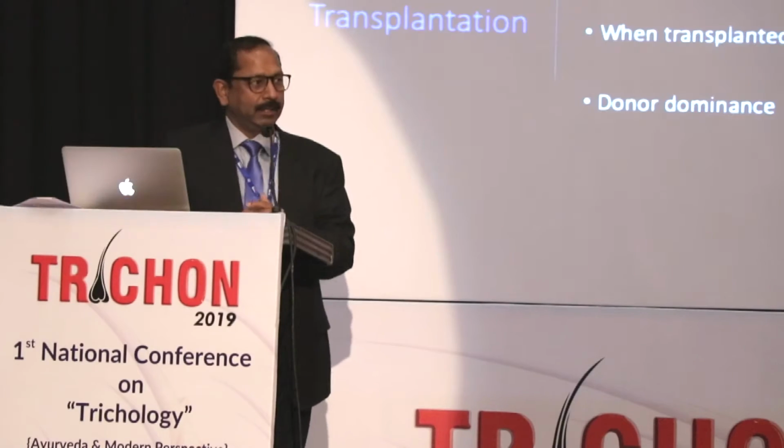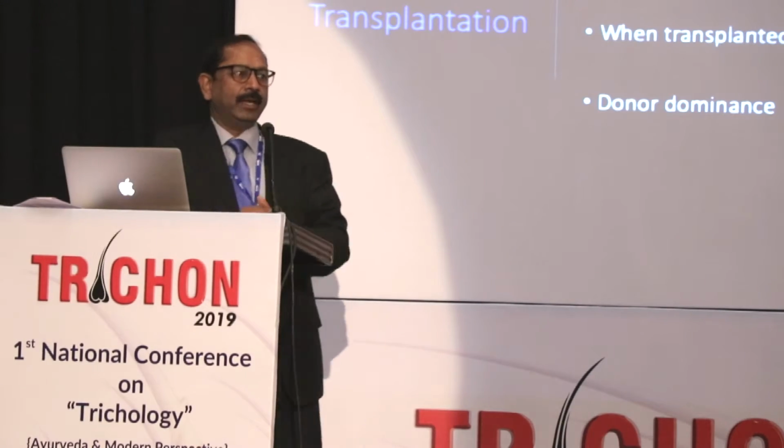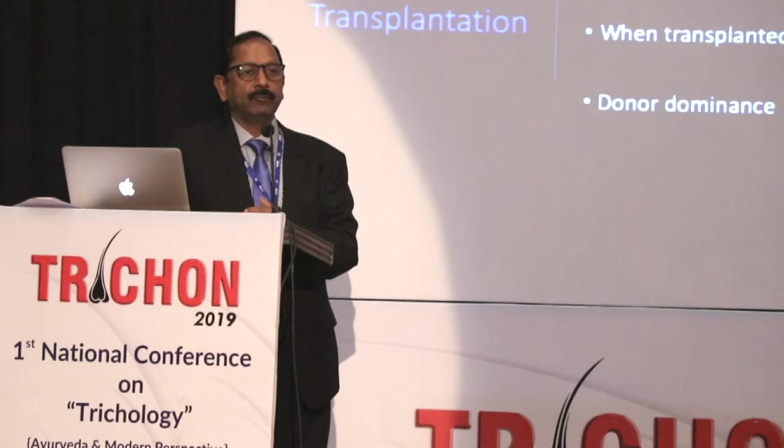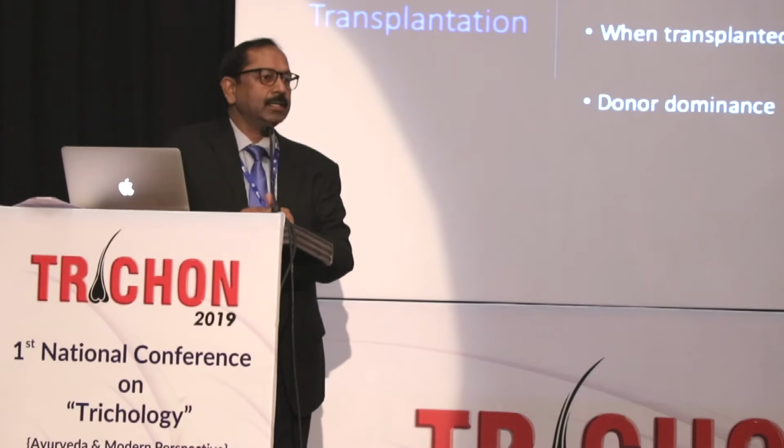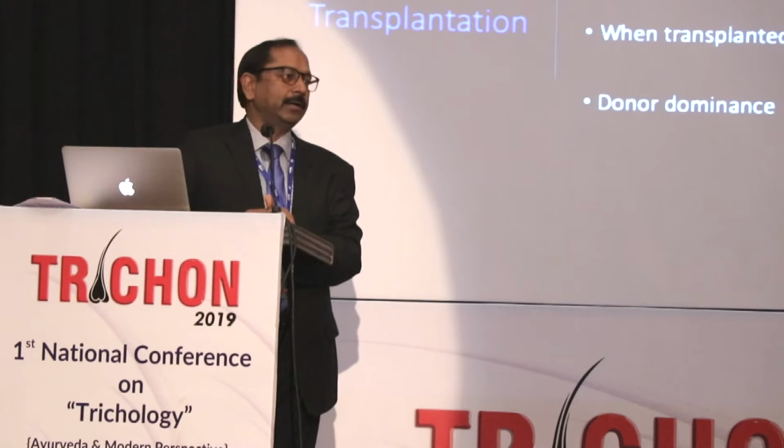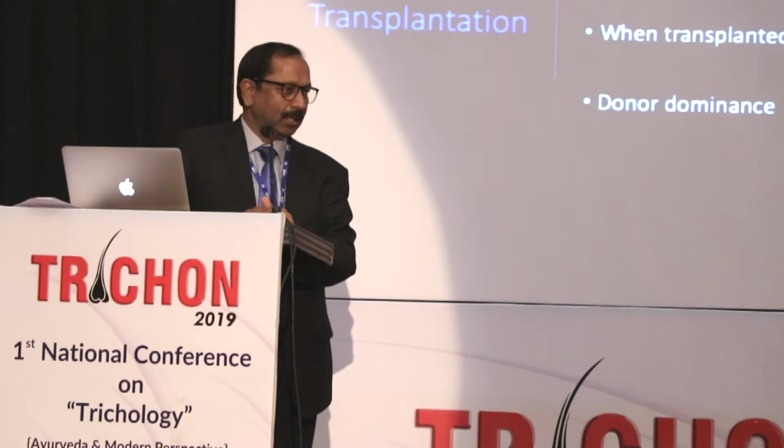Then what is the principle of hair transplantation? If we see a case of alopecia or male pattern baldness or androgenic alopecia, what we see is mainly in the frontal area, or it involves the vertex of the head or the scalp. The reason is that these are the areas affected by dihydrotestosterone, or the male hormones.